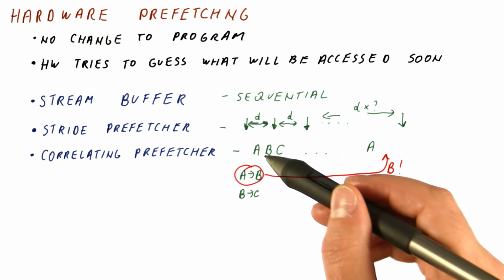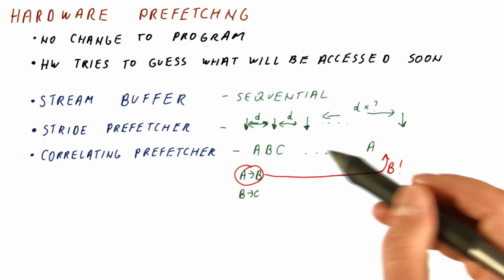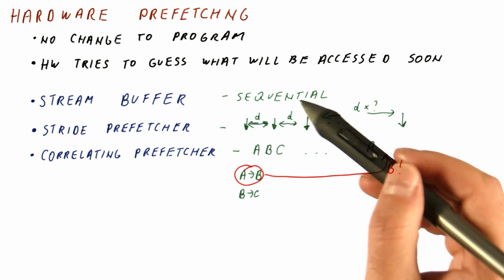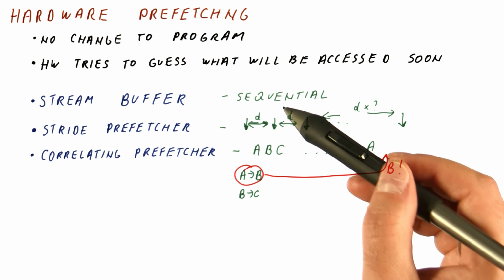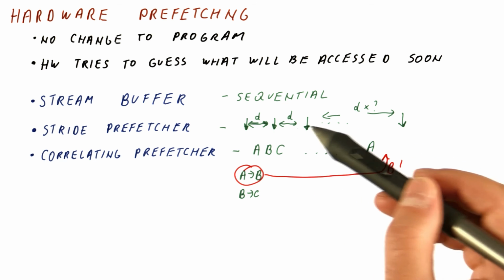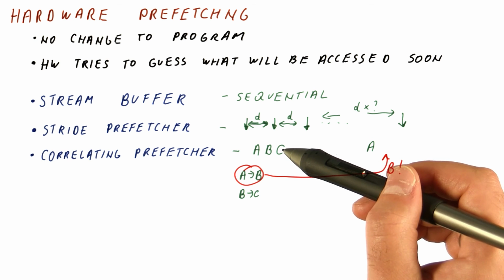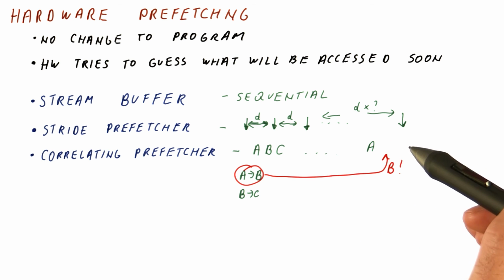So it can prefetch an arbitrary sequence of accesses as long as that sequence repeats. So it's very good, for example, for linked lists, which are not necessarily sequential in memory, and they're not at fixed strides. But if you access the first node and the second node and the third node, and then you do that again, it's going to prefetch correctly.